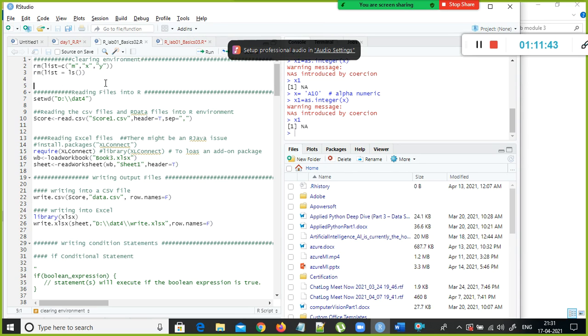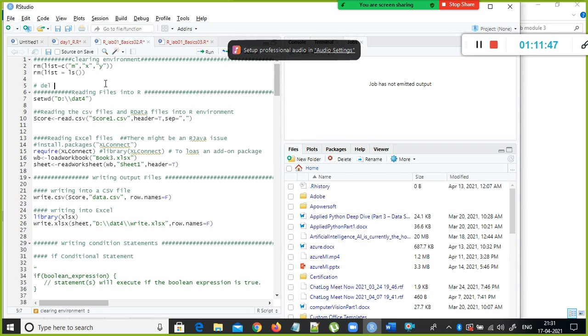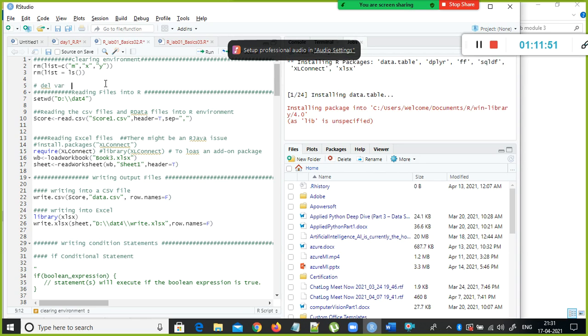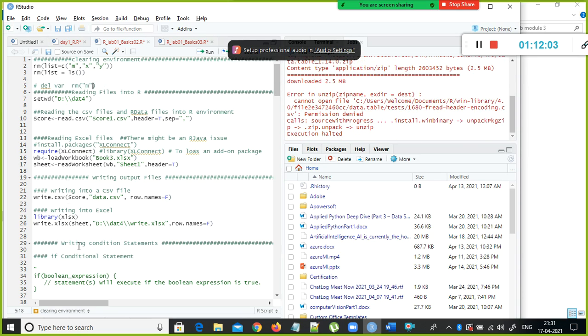How do I delete a variable in Python? Del, right? So we use the del command in Python, del variable name. But in R we have the rm function. Inside the function you need to specify the variable name. Suppose I'm using a variable m, so you can specify it. Likewise, you can remove the variable.